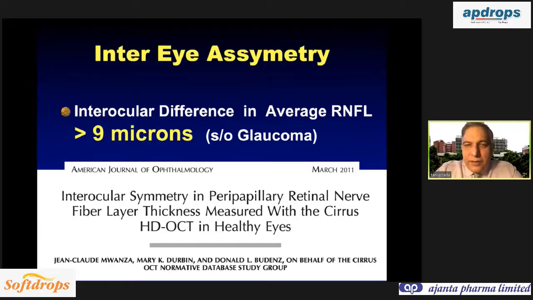And the second important question is, what is the interocular difference in the average OCT suggestive of glaucoma? What they found was, like you have a cup disc ratio of 0.2 or more, an inter-eye asymmetry of more than 9 microns in the average RNFL thickness is suggestive of glaucoma.